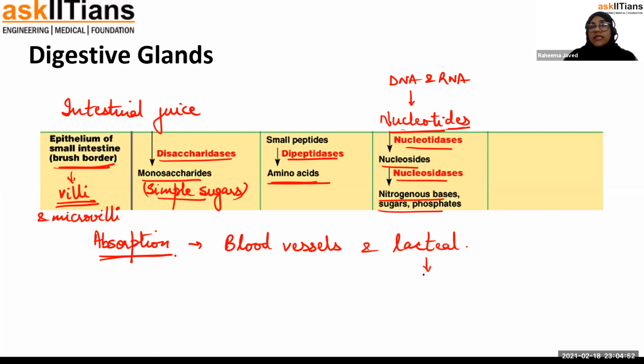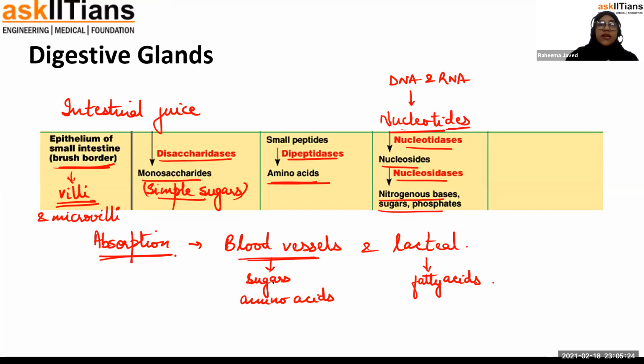So lacteals absorb the fatty acids. The rest of the products of digestion, like sugars, are directly absorbed into the blood vessel. Amino acids are also directly absorbed into the blood vessels. Even the digestion products of DNA and RNA are directly absorbed into the blood vessels.